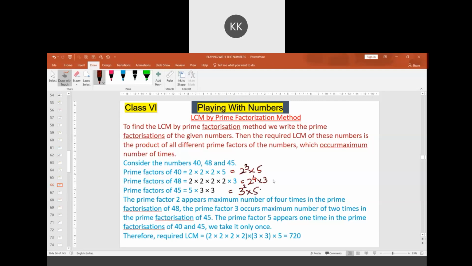Now, for finding the least common multiple, we have to consider what is common in them with their highest power. Here, 2 is present 4 times, so 2 raised to the power 4. 3 is present a maximum of 2 times, so 3 square. 5 is present only 1 time, so 5. Answer is 720.